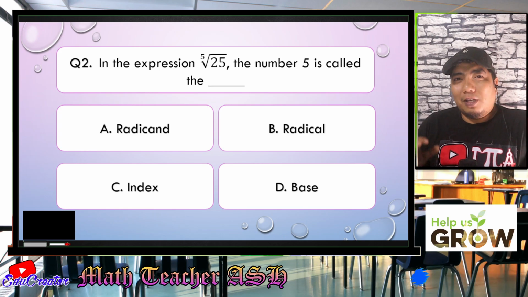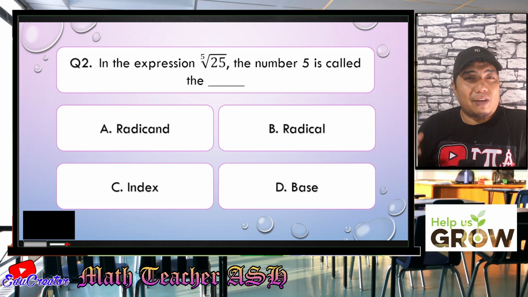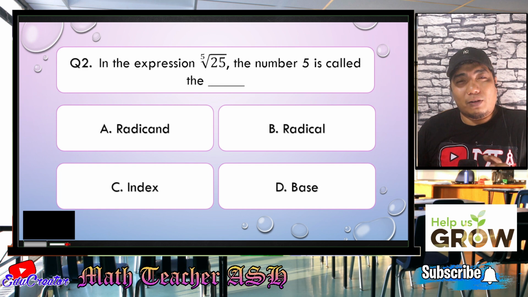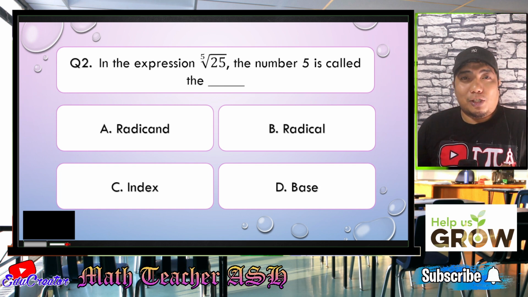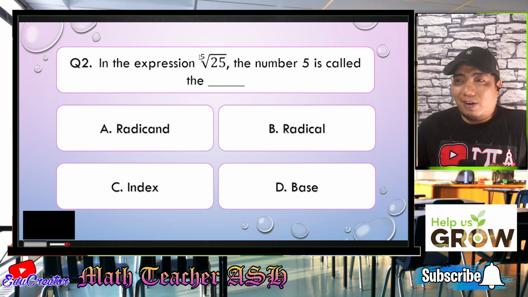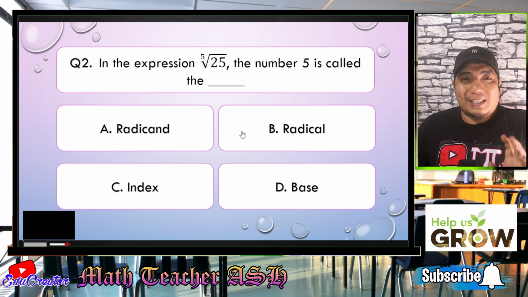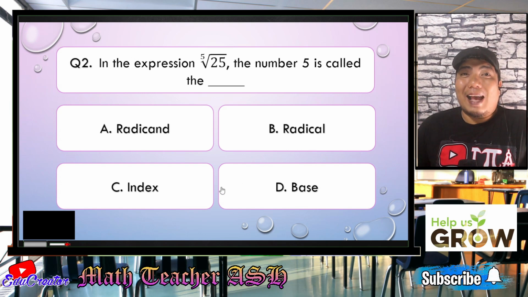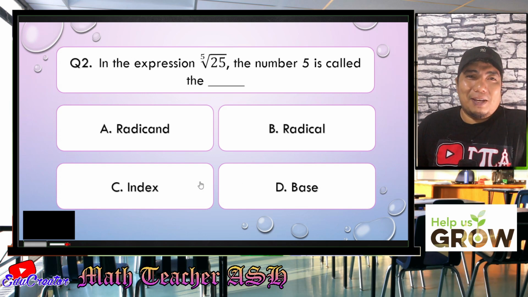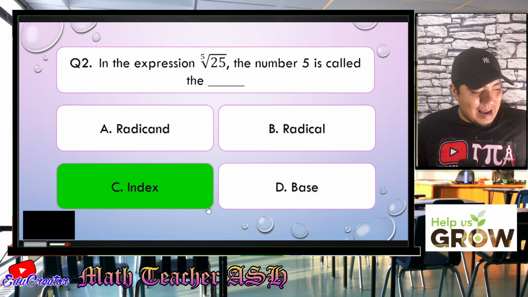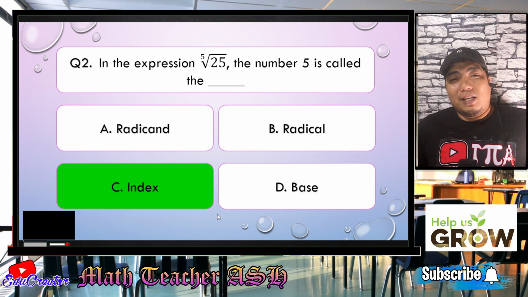Alright, so my dear math learners, in a radical expression, if the number inside the radical sign is known as radicand, what do you call the number that is actually here? Very good, it's not the base, but it is known as the index. Letter C, my dear math learners. Easy, right? Very easy, my dear math learners.